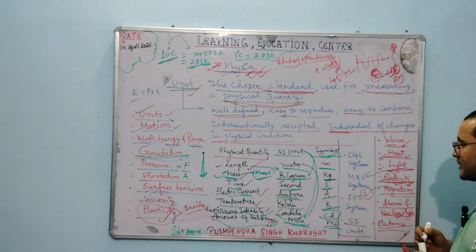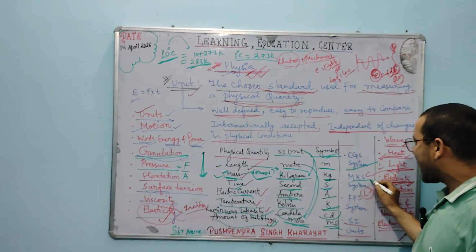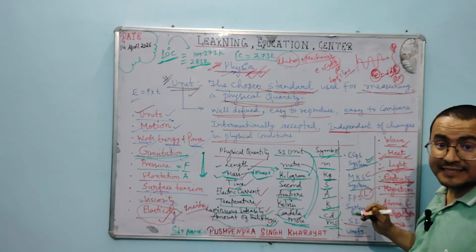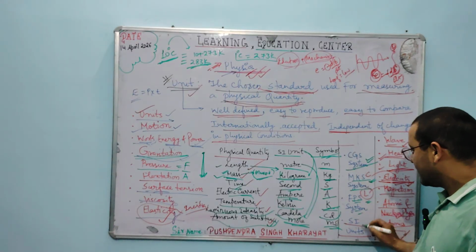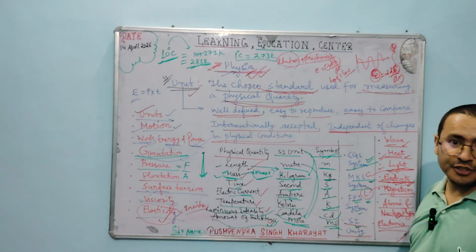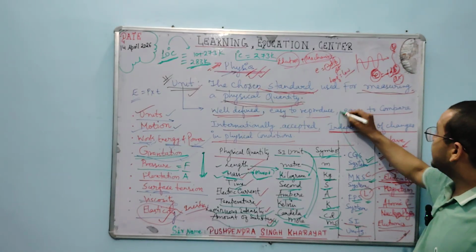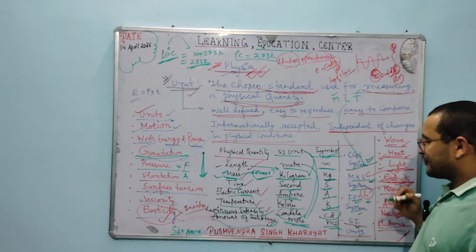Now it is quite obvious to ask: what is the CGS system? What is the MKS system? Because the CGS system is also there. Measurement systems are of four types: CGS system, MKS system, FPS system, and the SI system. All these systems work on MLT: mass, length, time.